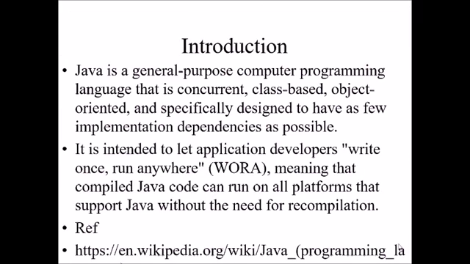So what is Java? Java is a general purpose computer programming language that is used in concurrent, class-based, and object-oriented applications, and is specially designed for the latest technologies. It is intended to provide write once, run many applications. That means a Java program doesn't require compiling again and again on a different platform. It only requires writing once, and it can be run on any platform.